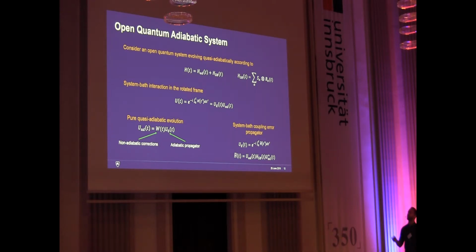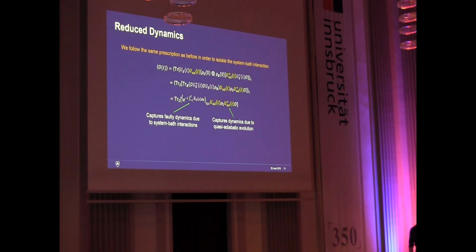However, I'm going to define the rotating frame a little bit differently than normal, just because, as you'll see later, it kind of helps out with the math. But basically, this adiabatic term here represents our quasi-adiabatic evolution, which of course we always have our pure adiabatic term plus corrections, and then this error term here captures the rotated frame system-bath interaction. So nothing here is different than what we've done thus far, except for the way I've defined this operator.